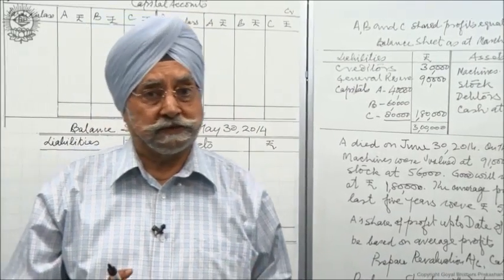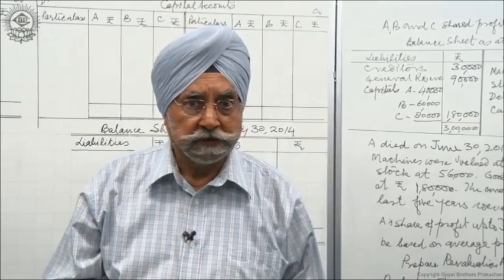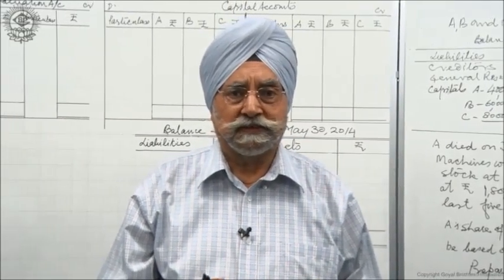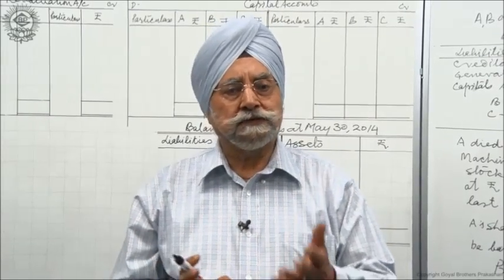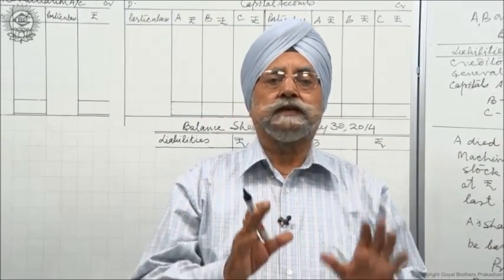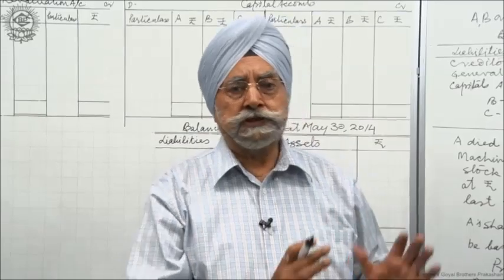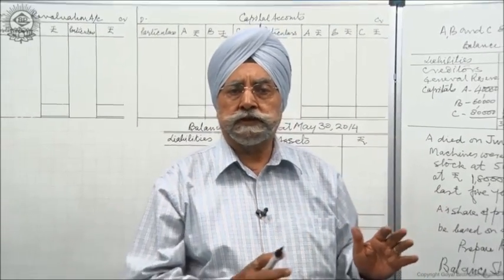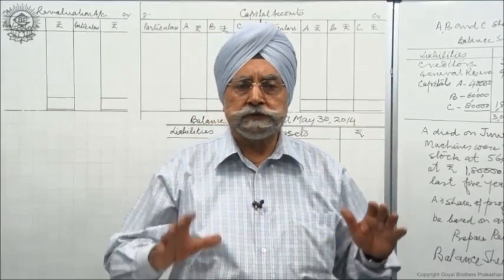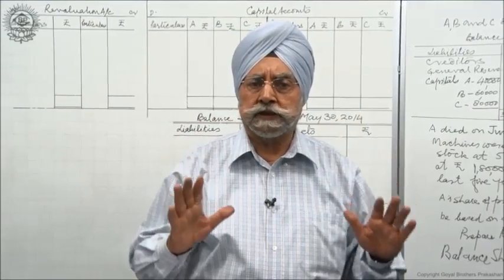It is a challenge to prepare the balance sheet on the date of death, because this is not the closing. Only 3 months have passed. Closing has to come after 9 months, but we have to prepare the balance sheet. See what we will do. We will proceed as I told you last time, exactly as in the case of retirement.